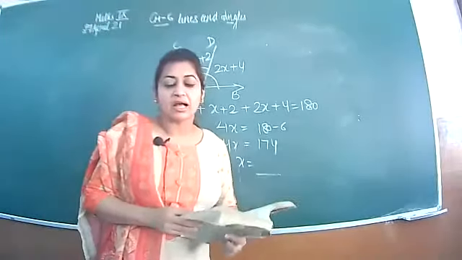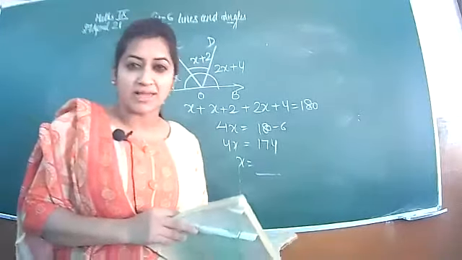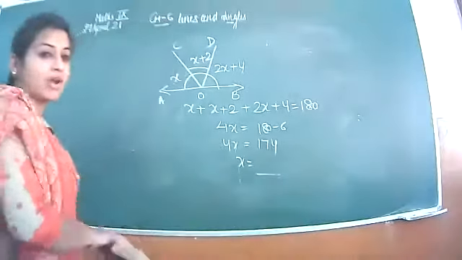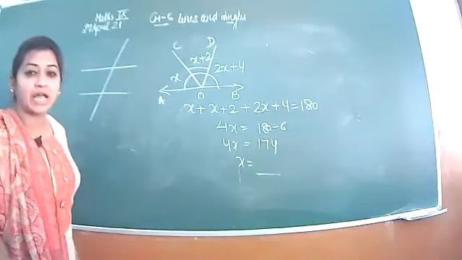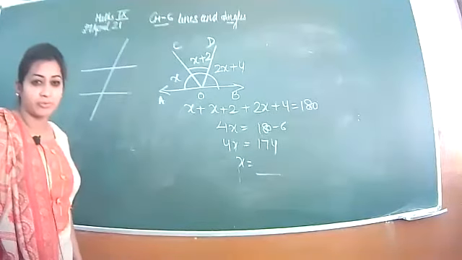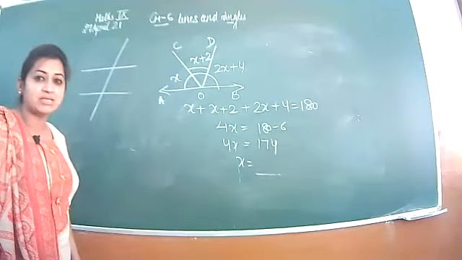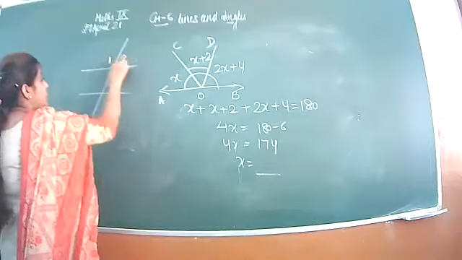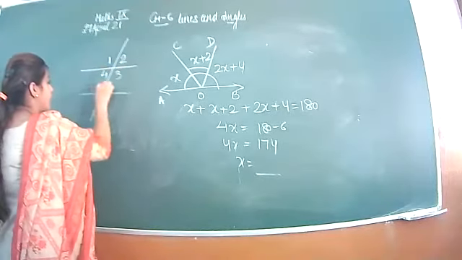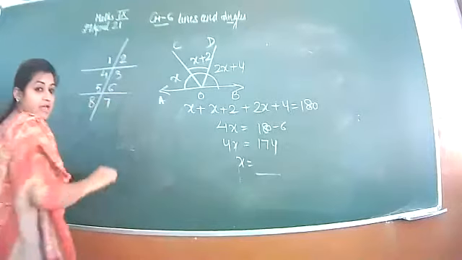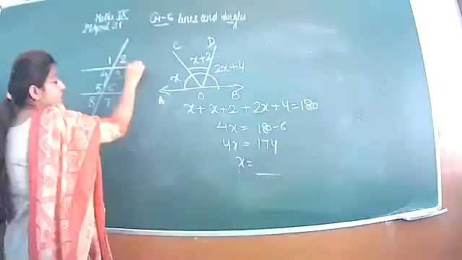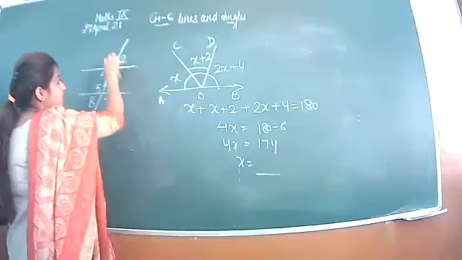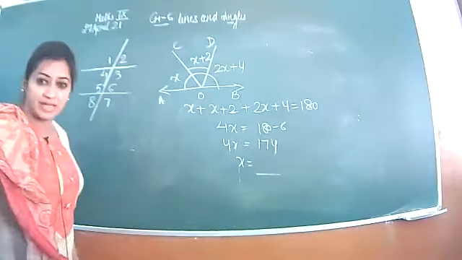In the 7th class, we learnt that if two parallel lines are there and there is one transversal, then different types of angles will be formed here. Did you remember about this? If I write 1, 2, 3, 4, 5, 6, 7, 8, then as two lines are intersecting each other, they are said to be vertically opposite angles. Is it so?